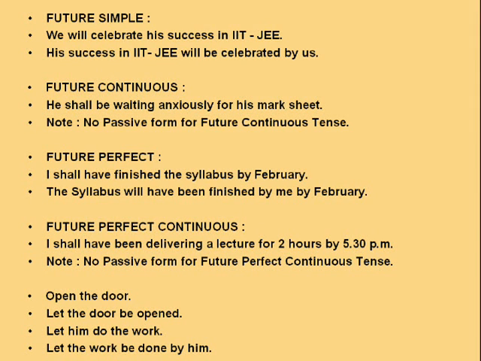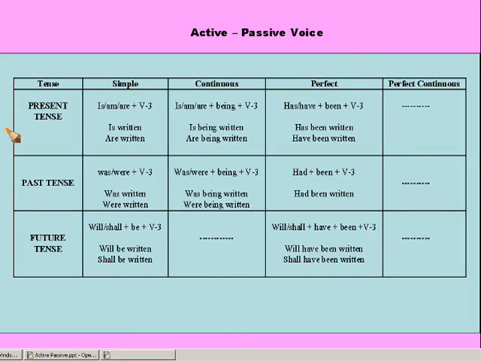And now I'll just show you the chart as per all the 12 tenses. In the present tense the helping verbs are is, am, are. I've given a simple example of the verb write. In the continuous tense, the being verb is used. In the perfect tense, the being verb is used. And in all the three perfect continuous tenses, passive construction is not possible.